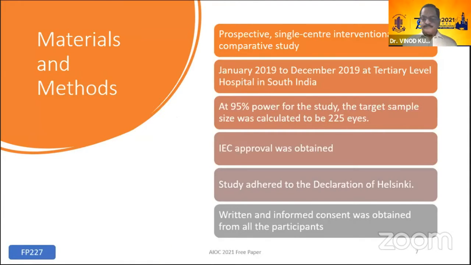So we designed a prospective single-center interventional comparative study, which was conducted from January 2019 to December 2019 at a tertiary level hospital in South India. At 95% power, the sample size was 225 eyes. IEC approval was obtained and the study adhered to the Declaration of Helsinki, and written informed consent was obtained from all the participants.